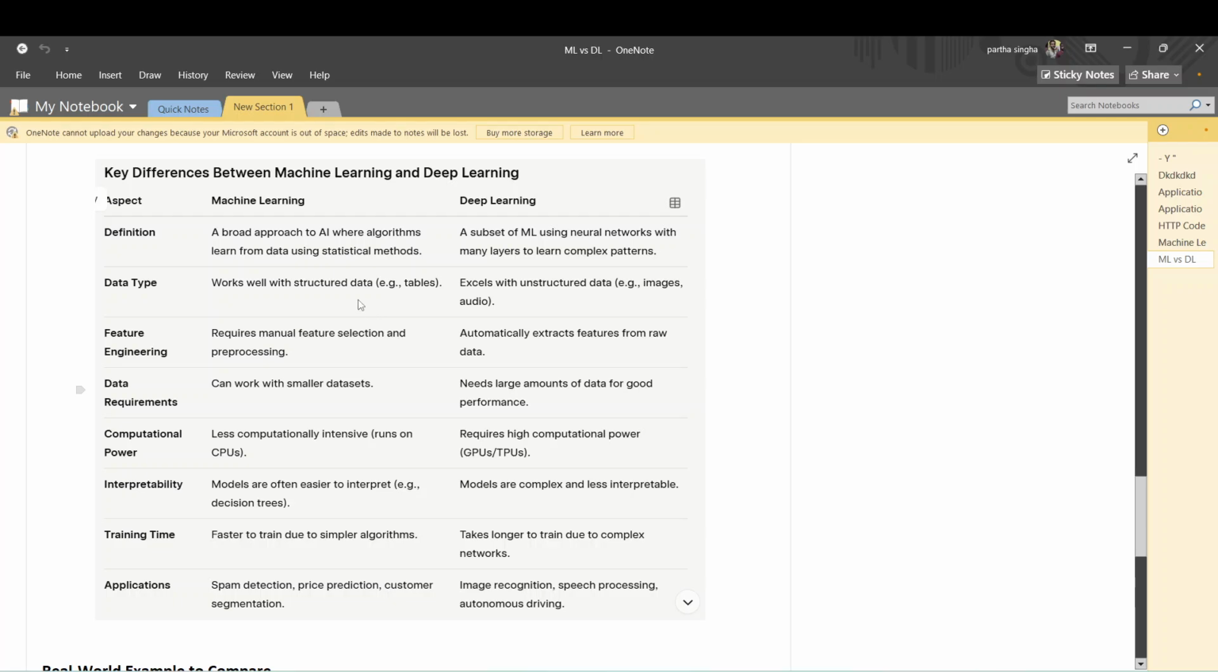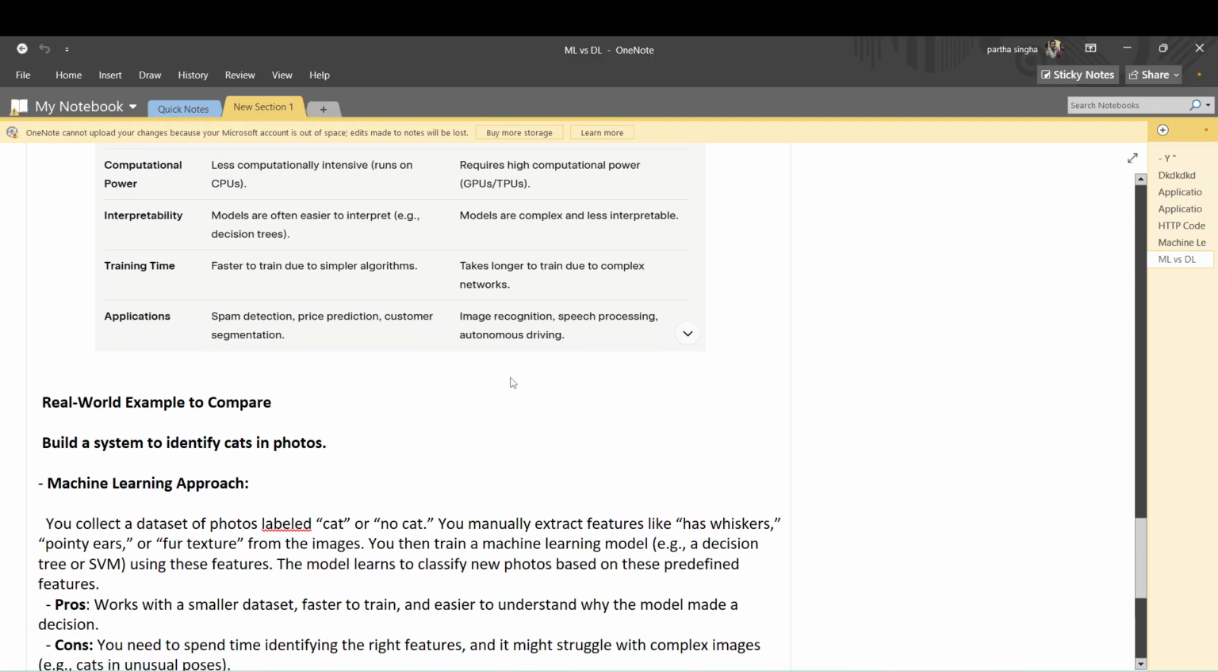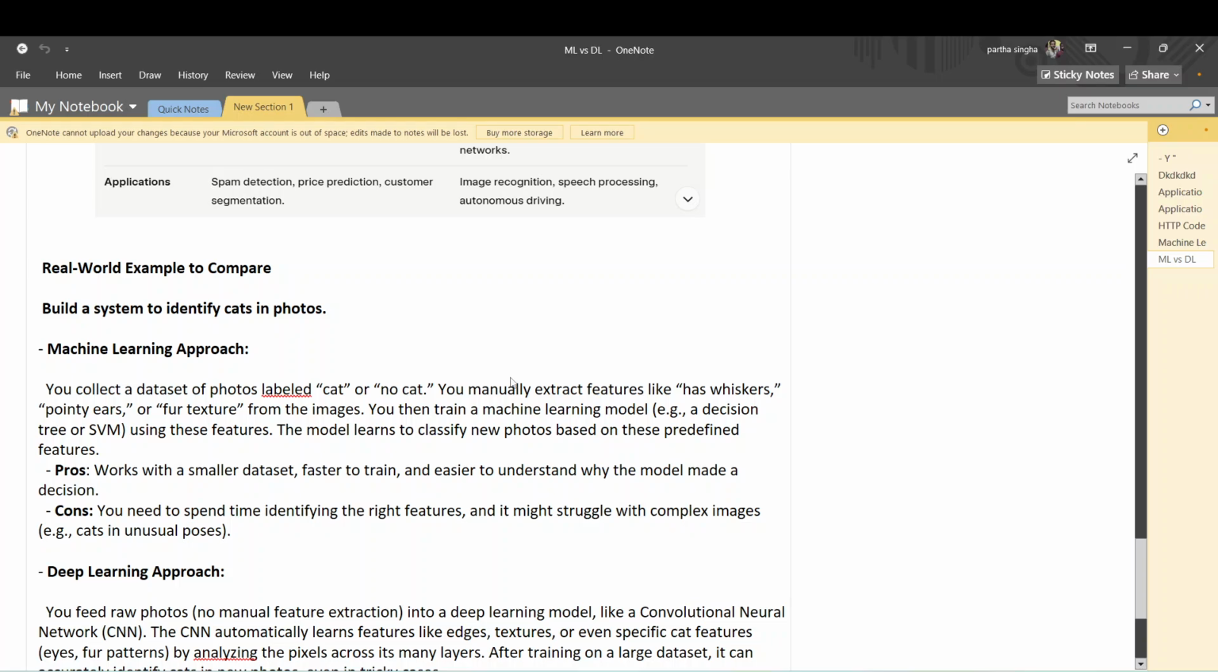I'll write down the key differences between machine learning and deep learning. Machine learning is a broader approach to AI where algorithms learn from data using statistical methods. And deep learning is a subset of ML using neural networks with many layers to learn complex patterns. Machine learning works well with structured data, tables, and Excel. We'll just go through this differential. We'll pause the video and study all of this. Okay, we'll see all of the things.